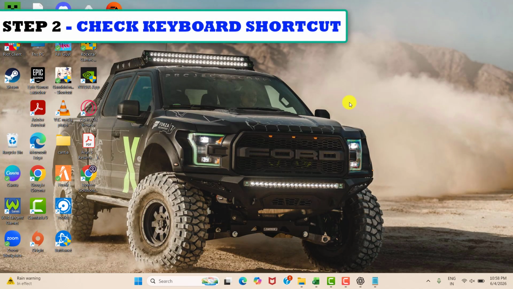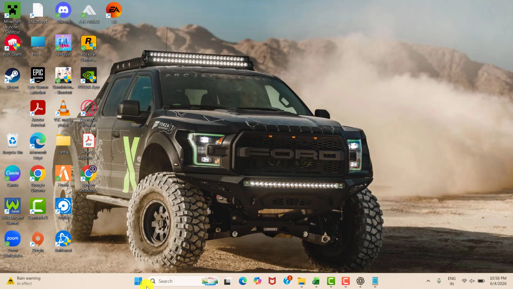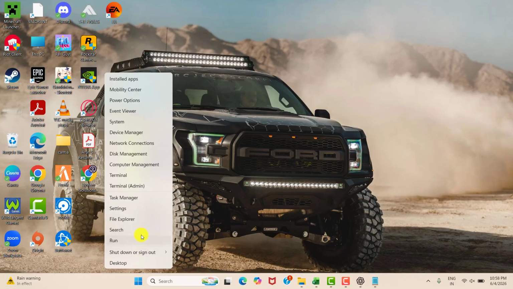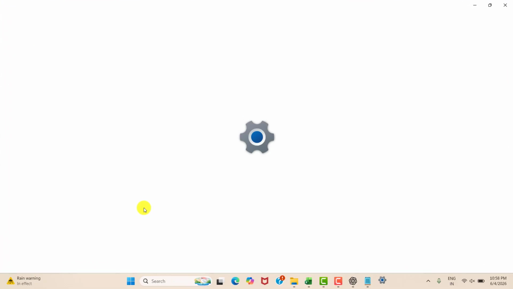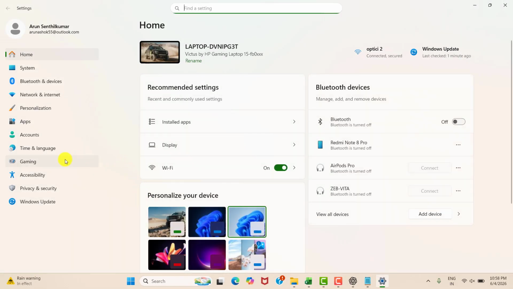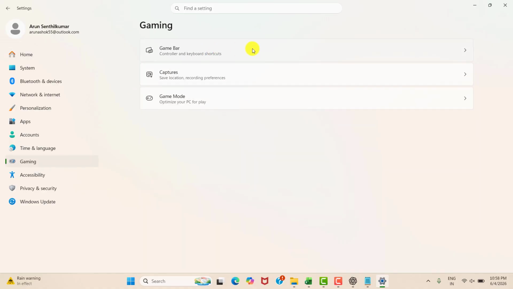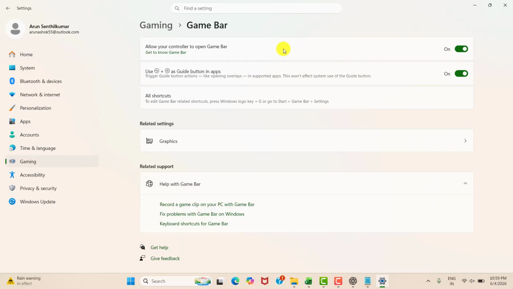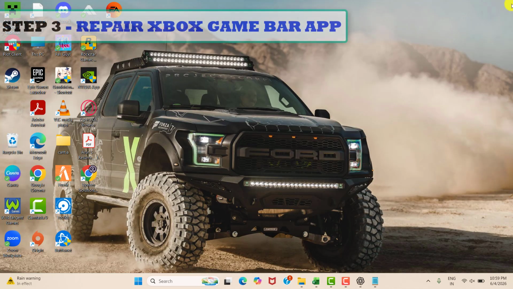So our second step is to check keyboard shortcut. So guys, please use Windows plus G to check whether the Xbox is working or not. After that please enter into your settings and then gaming and then game bar, and then you may see use as a guide button in app. Please enable it, keep it in on condition.